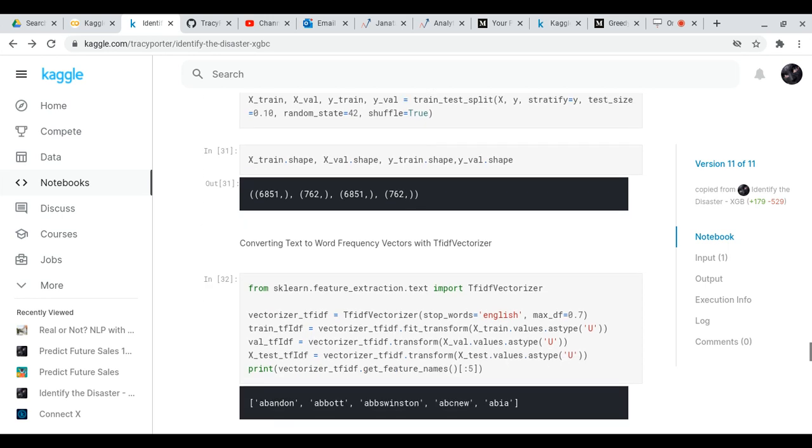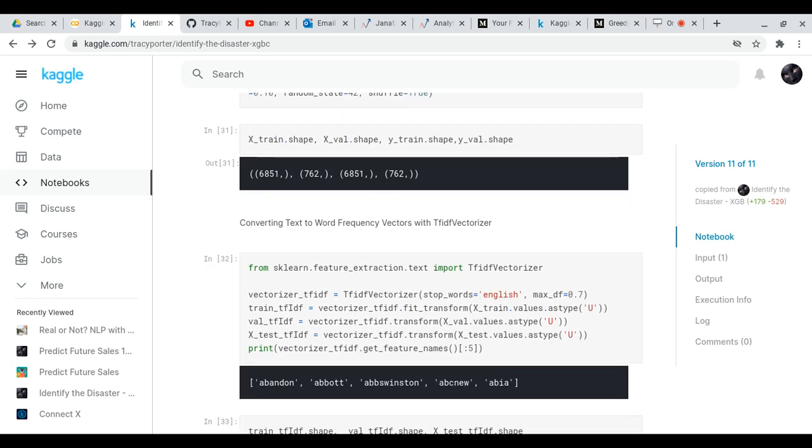We wanted to see the shape of these files after we've split the file up, so you can see the shape of X train, X val, Y train, Y val, and you notice that they're only one-dimensional arrays.